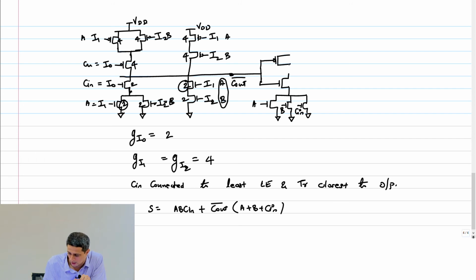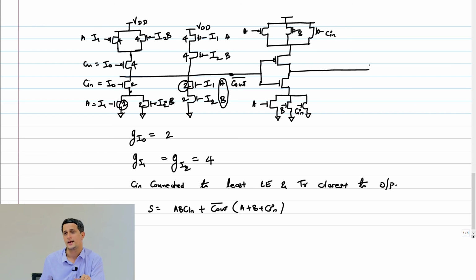And now I'm going to apply my mirroring property here and just mirror that NMOS stack on the PMOS as well. Right, A, B, C in. And I have to create that last case, which is basically A, B into C in. Right, therefore that is nothing but down here. A, B, C in.